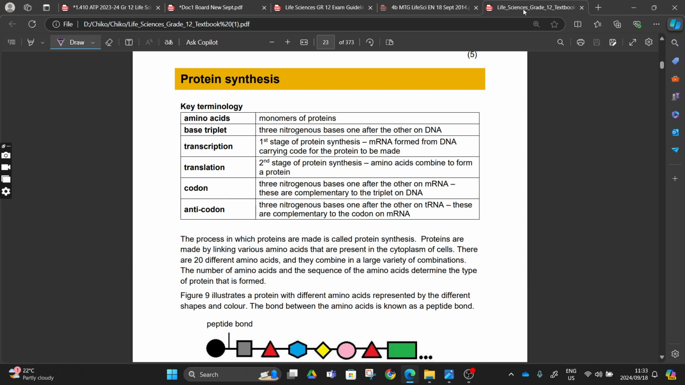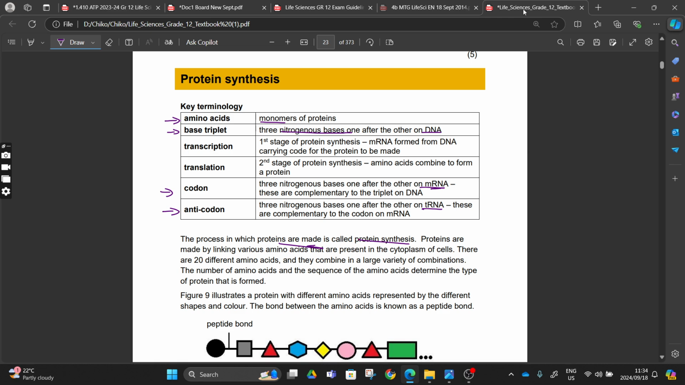This is the process where the proteins are made. It's called protein synthesis, right? It's made by combining amino acids, which are the monomers for protein, and then we use the base triplet. We start with a base triplet of our DNA, those three nitrogenous bases, one after another, and then this base triplet is going to be coded into a codon of mRNA. And then these mRNA codons are going to match with our complementary tRNA, which are called anticodons, right? So it will be 3, 3, 3.